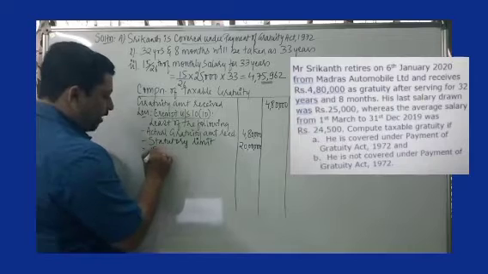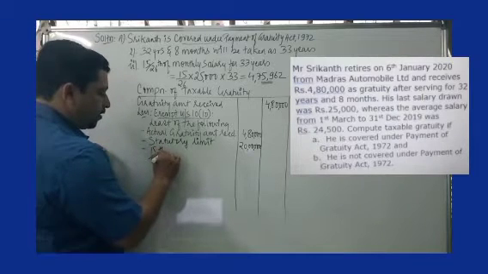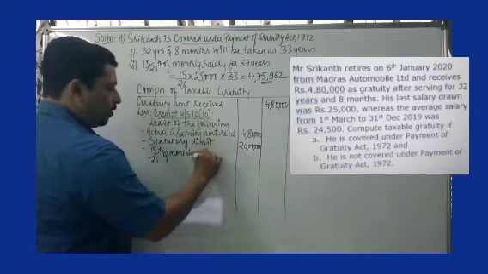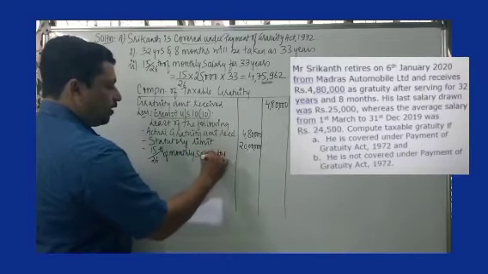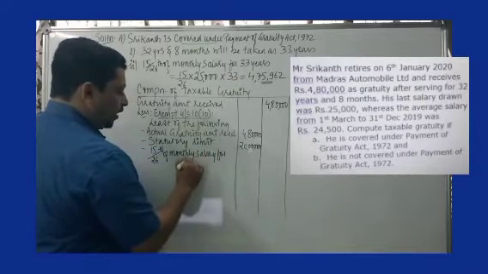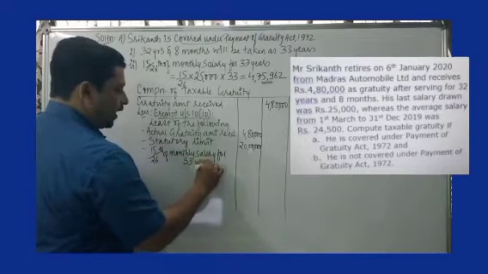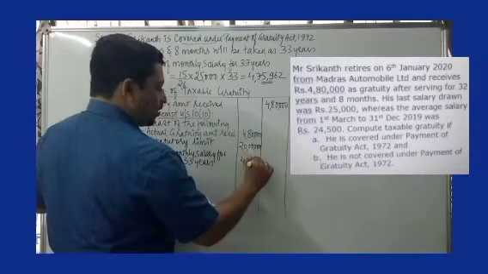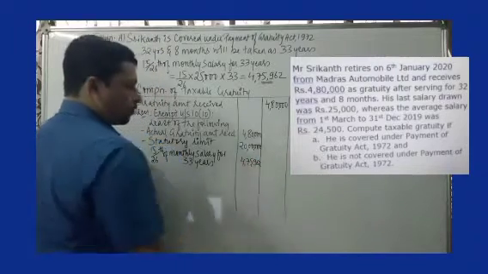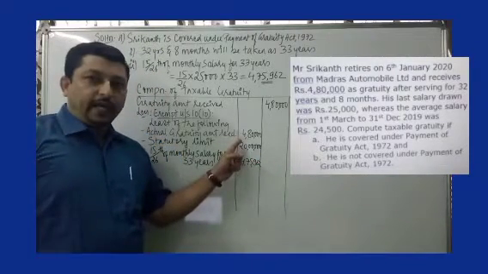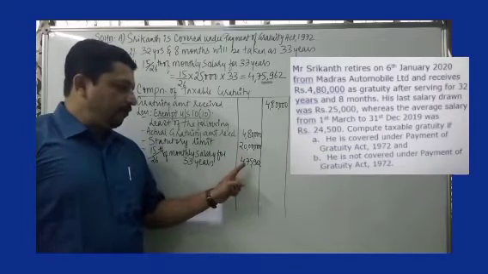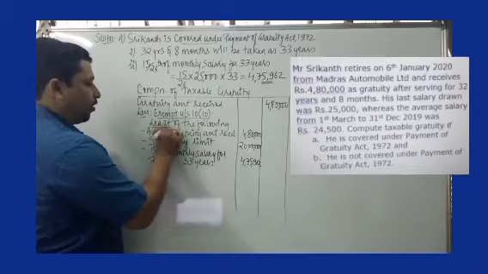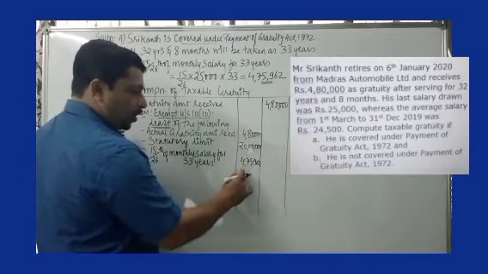Then the third criteria we have is 15 by 26th of monthly salary for, as you have in the second note, 33 years. We have already calculated that value. It is 4,75,962. So we have 4,80,000, we have 20 lakh, and we have 4,75,962. Now, least of the following will be exempt. We are not supposed to total this.